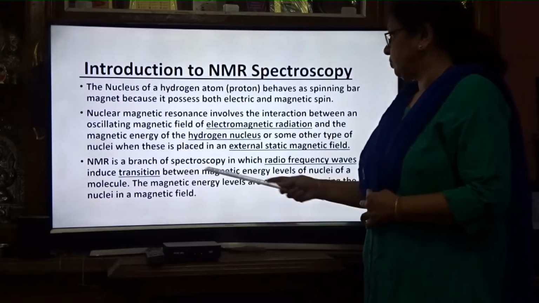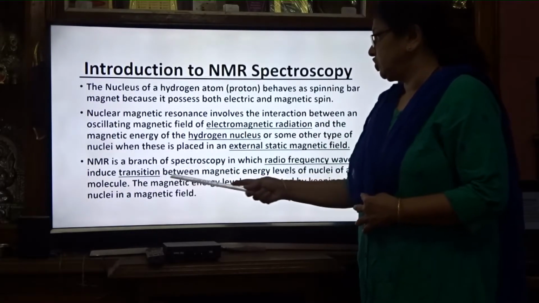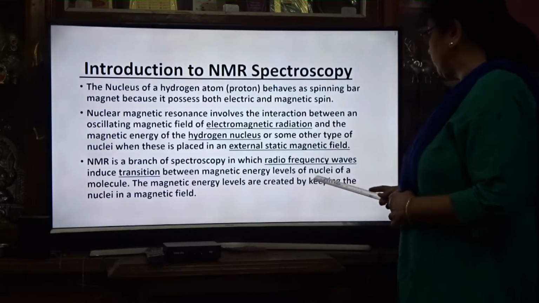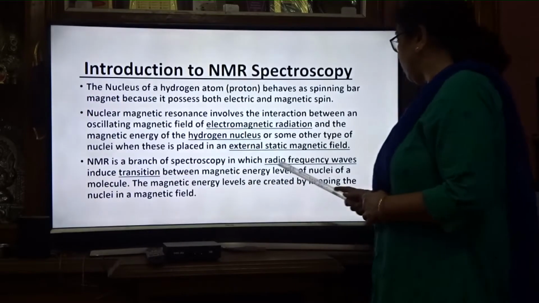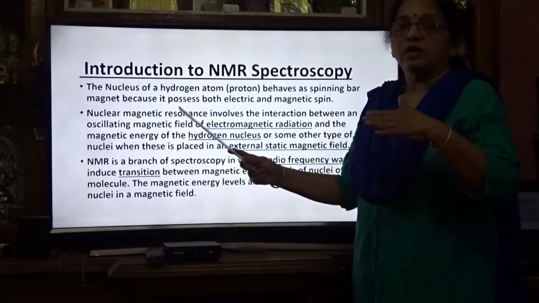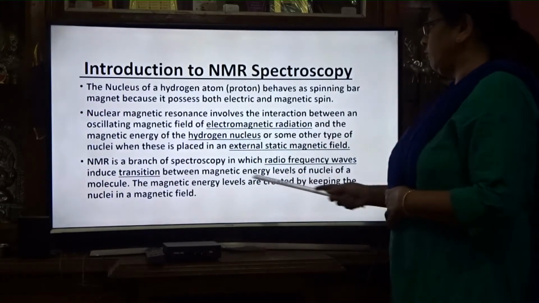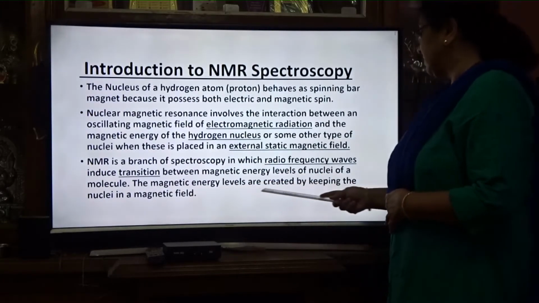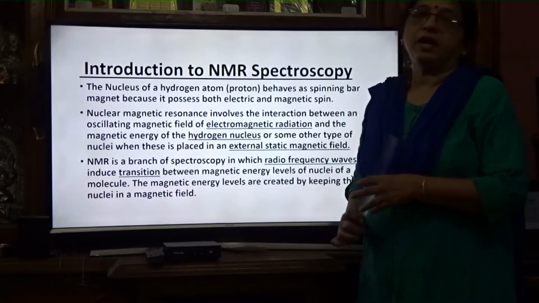NMR is a branch of spectroscopy in which radio frequency waves induce transitions between magnetic energy levels of nuclei of a molecule. Transition means going from one level to another. The magnetic energy levels are created by keeping the nuclei in a magnetic field.